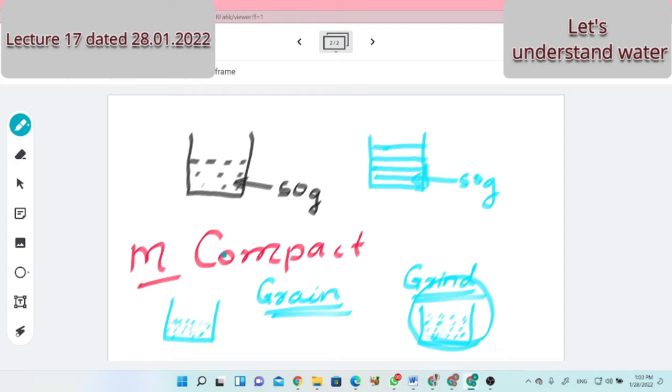Is the grain harder or is that flour more hard? What do you think? Grain is harder. In general, grain is harder from a hardness point of view. This is a compactness point of view. So density, if you see, density of the grain will be larger. So density is the proper term. My point of interest is water.